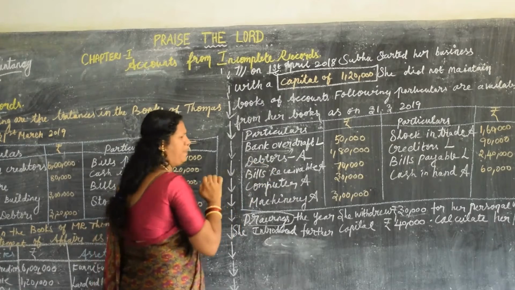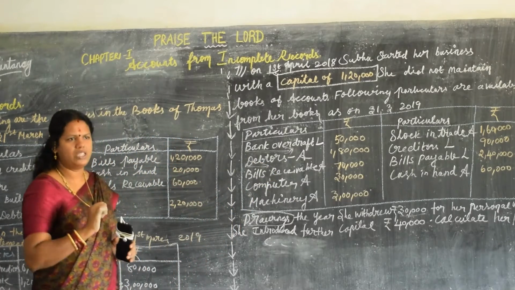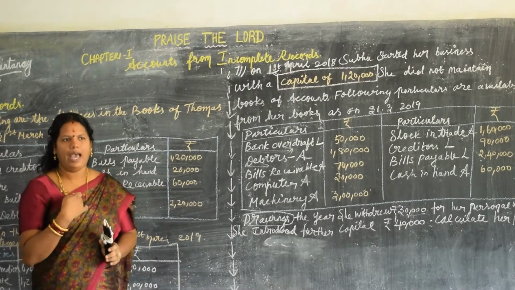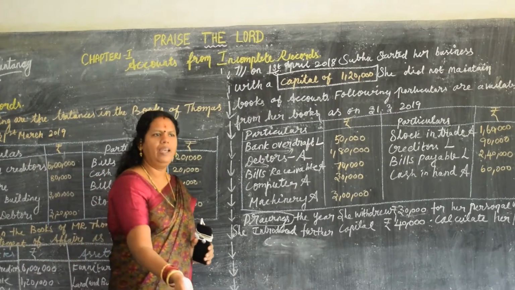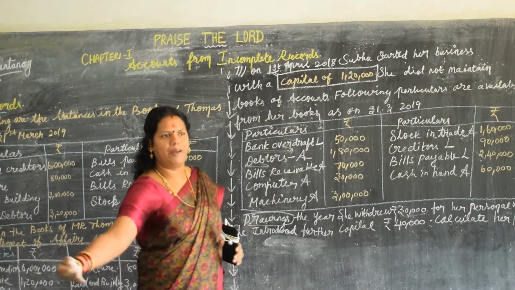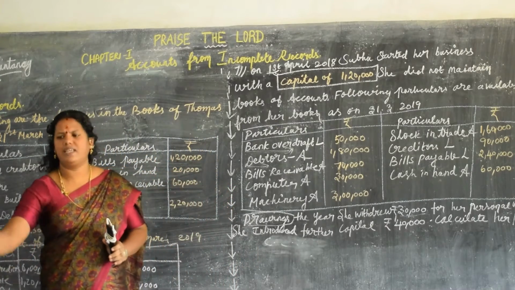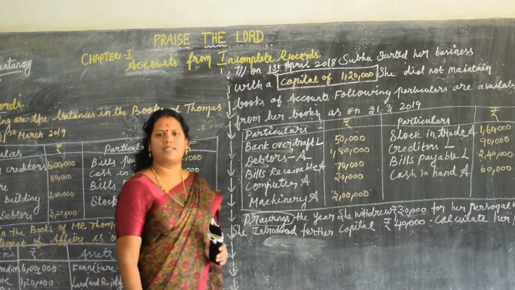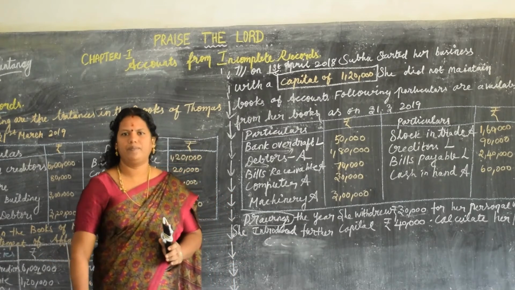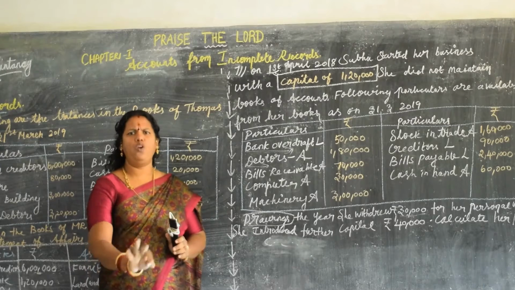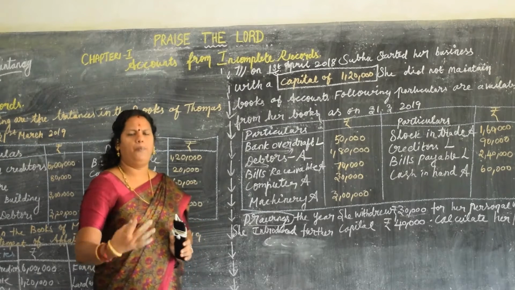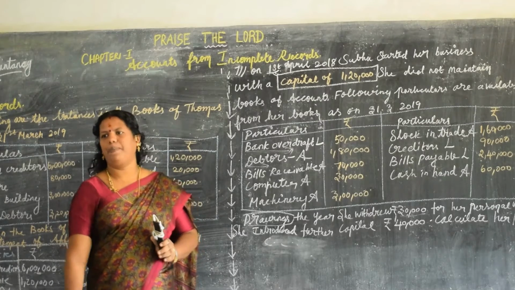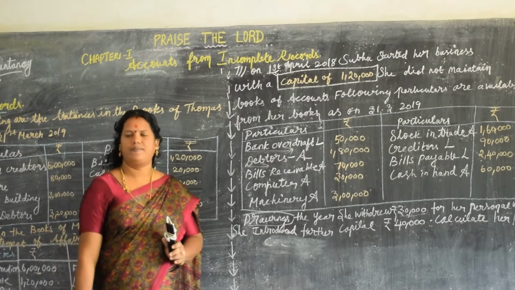Then debtors. Who are debtors? For example, assume I am owning a company and the customer is somebody, say Sanjay. I am owning a herbal products business and Sanjay is buying from me. We all know that business people cannot take full money at once, so I will give some items on credit sales.